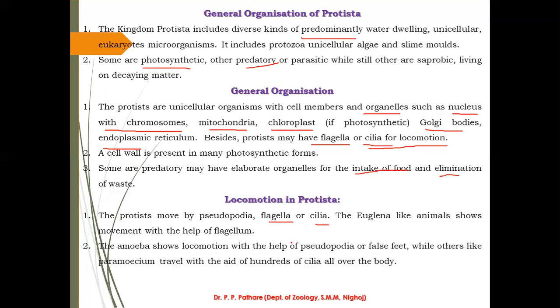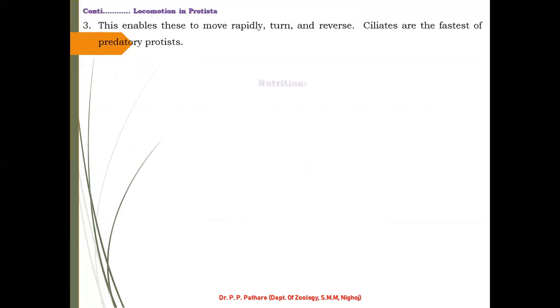Others like paramecium travel with the aid of hundreds of cilia present all over the body. This diagram was already discussed with you 3 to 4 minutes ago. I hope you understand the general organization and locomotion in protists.